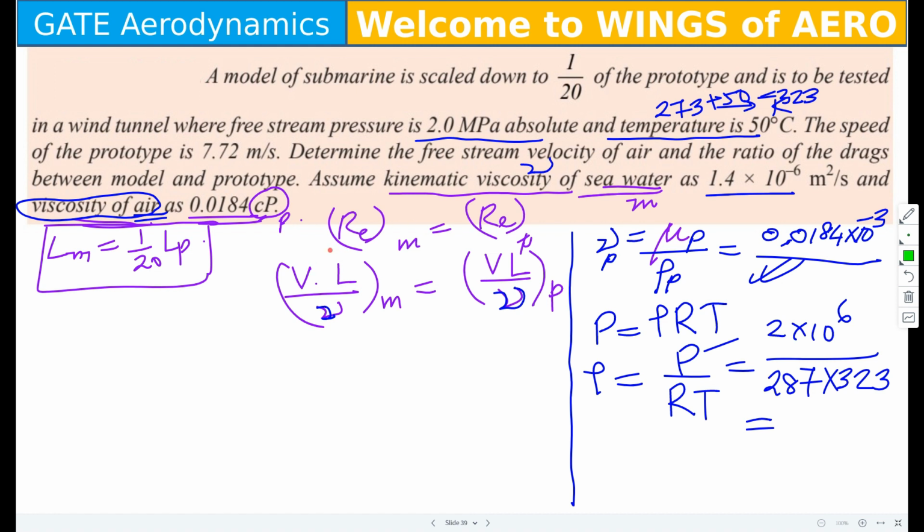You have to find out the free stream velocity of the air, that is the prototype value. L, these ratios are known, V is known, these factors are known. From there you can find the V prototype. Now tell me the answer, what is the V prototype you are getting after substituting?